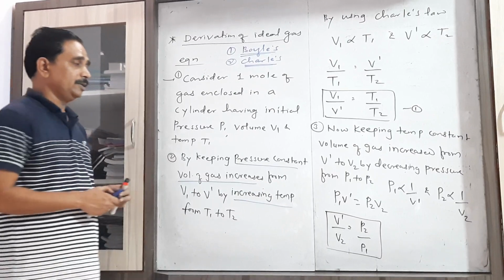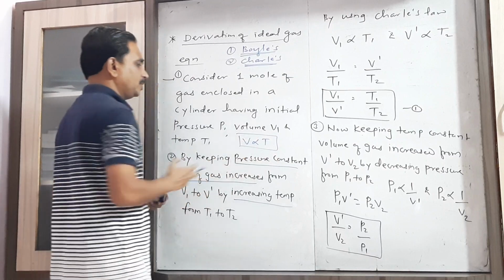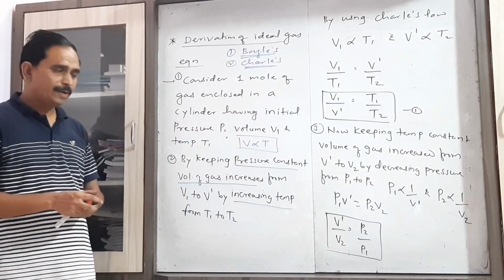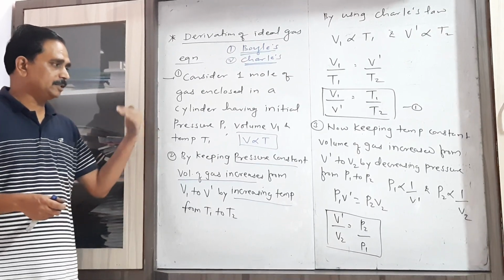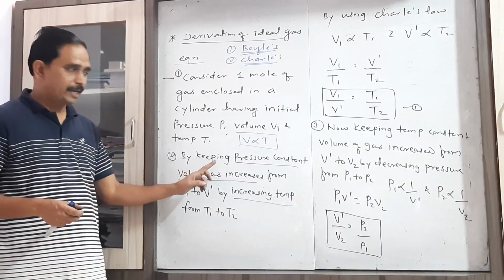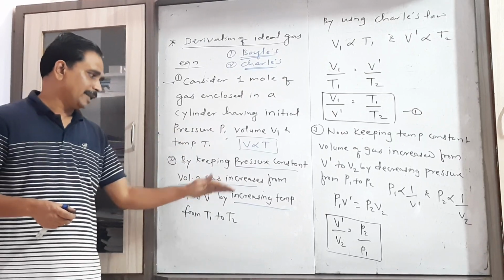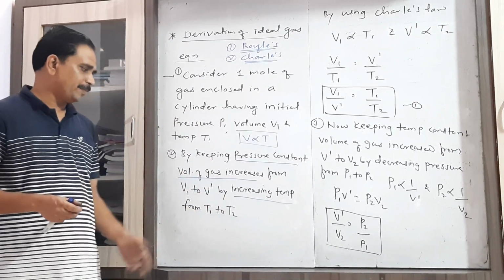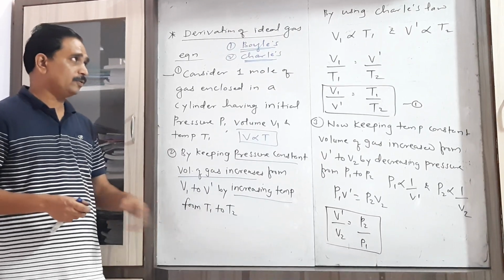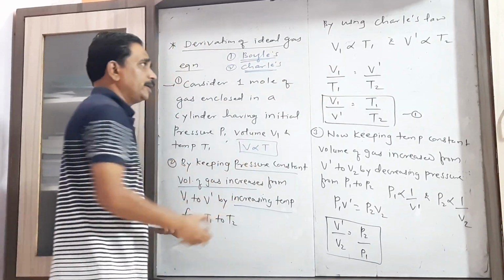Charles's law states that at constant pressure, the volume of a given mass of gas is directly proportional to temperature. It means we have to increase the volume by increasing the temperature. So by keeping the pressure constant, the volume of gas increases by increasing temperature, that is from V1 to V dash and temperature from T1 to T2.